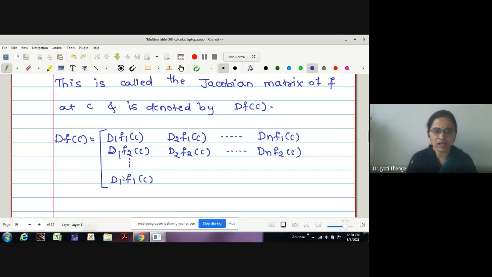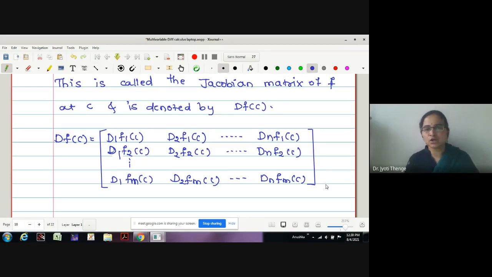Now I am writing for the last function, that is the mth function. d1 fm at C, d2 fm at C, continue up to dn fm at the point C. Okay, the first row tells us the partial derivative of f1 taken with respect to all the variables. Second row, the partial derivative of f2 taken with respect to all the variables, and so on.